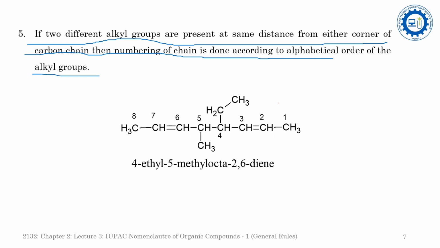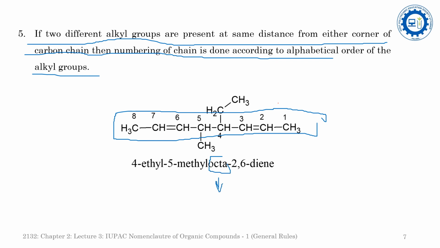Now see the example. In this example, there is no functional group here, but there are two double bonds. One is this and another one is this. As per the longest chain rule, the carbon chain should be selected in such a way that it covers these two double bonds and contains the maximum number of carbon atoms. If we select the longest chain, then this is the longest chain. This is 8 membered, so the root word will be oct.